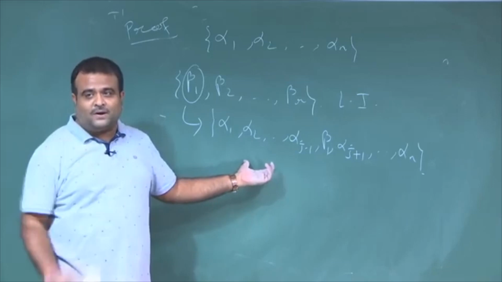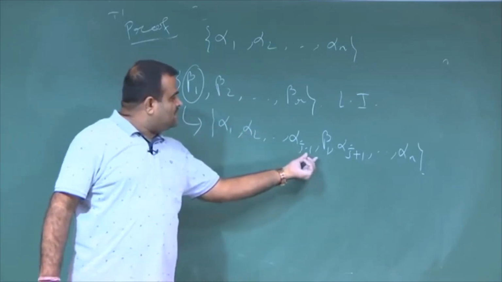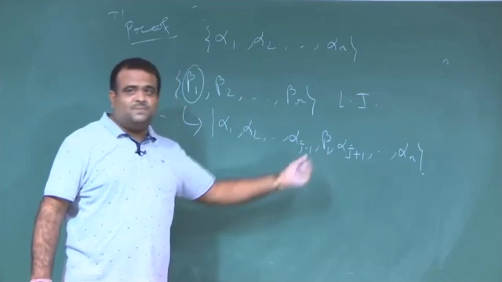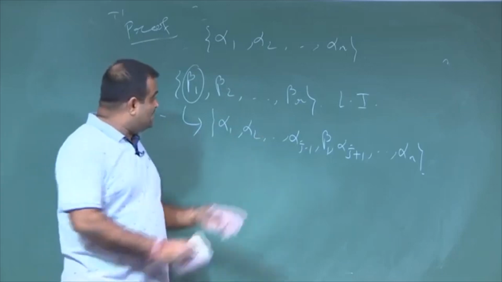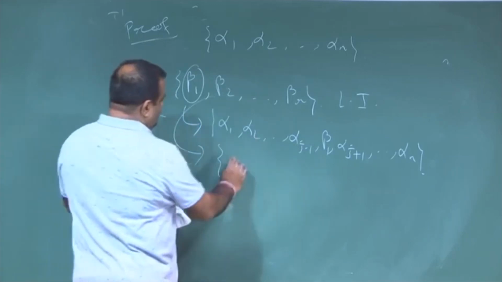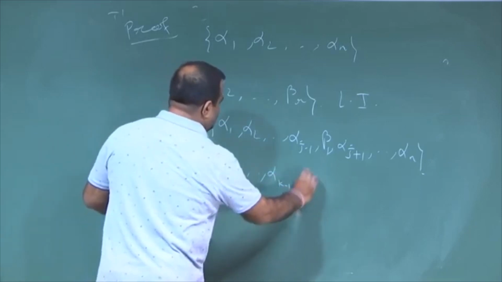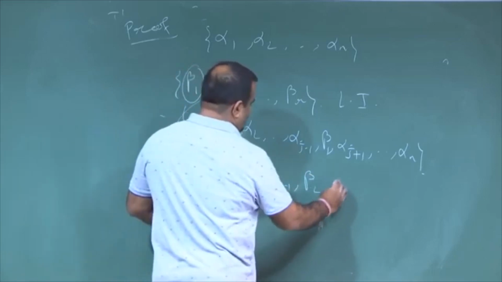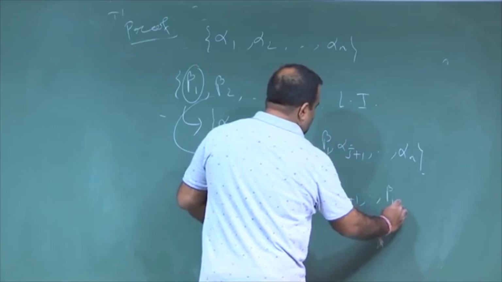Otherwise, if all alpha coefficients are 0, then beta 2 is basically some scalar times beta 1, but that is not true because they are linearly independent. So, again we can replace one of the alphas, say alpha k, by beta 2. Then alpha k plus 1, and so on, with beta 1 like this.